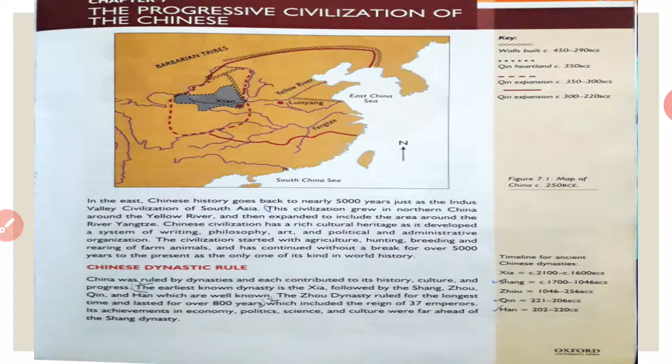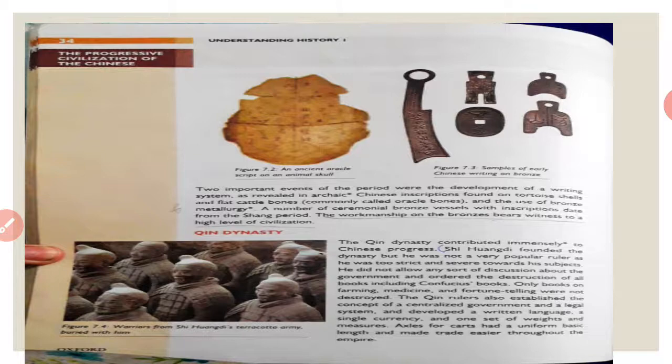China was ruled by dynasties and each contributed to its history. The earliest known dynasty is the Xia dynasty, followed by Shang, Zhou, Qin, and Han, which are well known. The Zhou dynasty ruled for the longest time and lasted for over 800 years, which included the reign of 37 emperors. Now you can see these pictures.